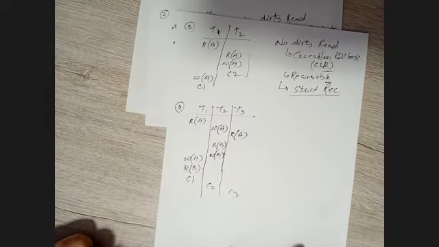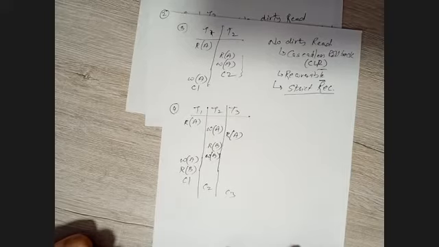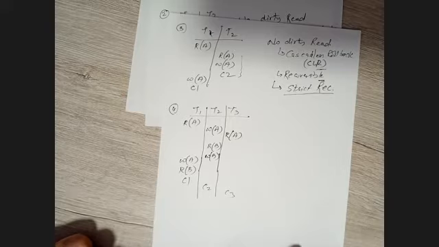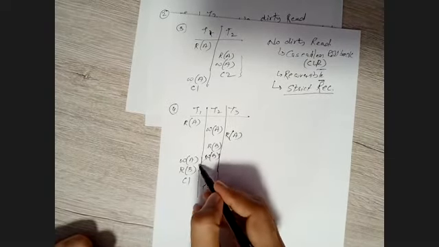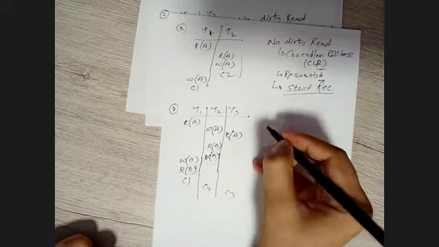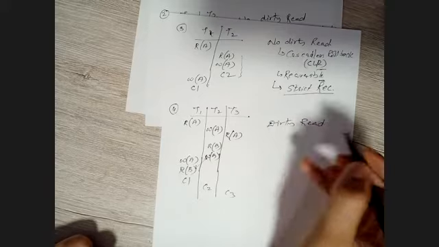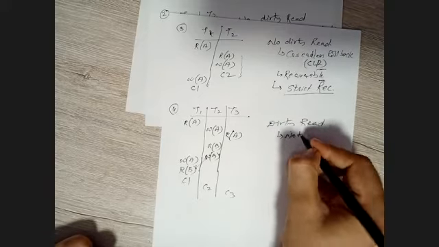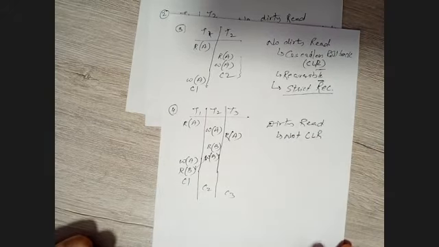So first thing is to identify whether there is a dirty read or not. Exactly, there is a dirty read. Now this is also a dirty read. Also see, this is another dirty read over here on data item B. So there is a presence of dirty read. So definitely it's not CLR, canonical, sorry, cascadeless rollback.